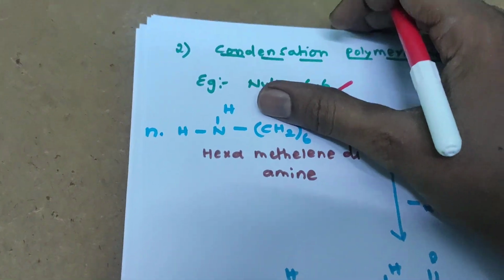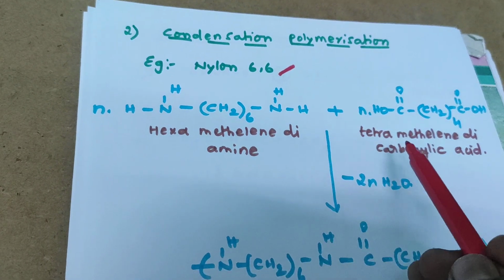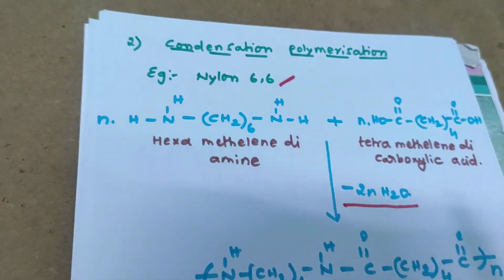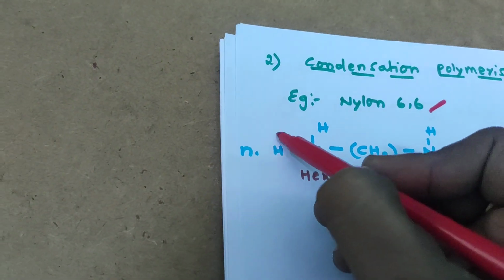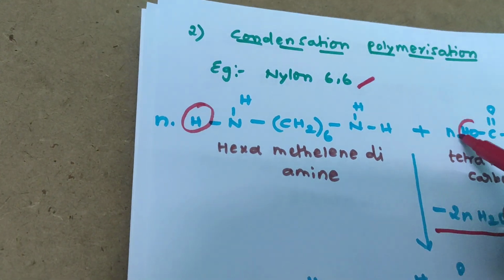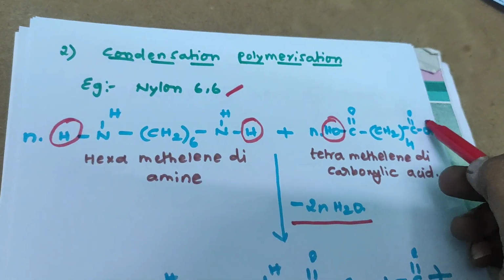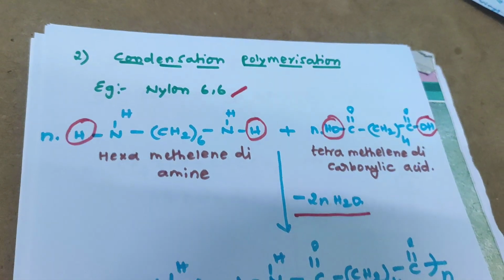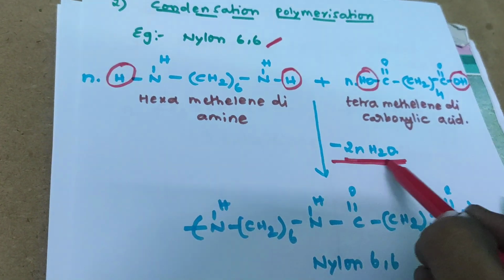How is it formed? Condensation polymerization means that in this reaction mechanism, water molecules get eliminated. So this hydrogen and this OH make one water molecule, and this hydrogen and this OH make another water molecule. So in total 2 water molecules, that is, minus 2n H2O.